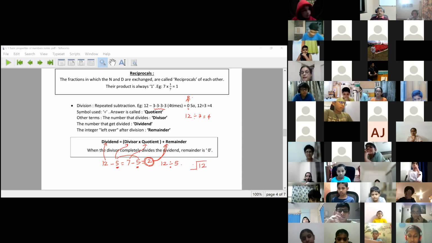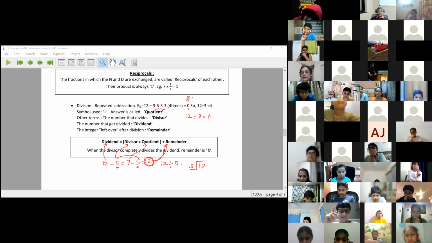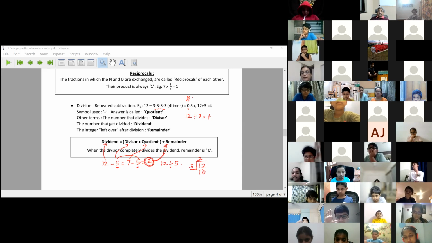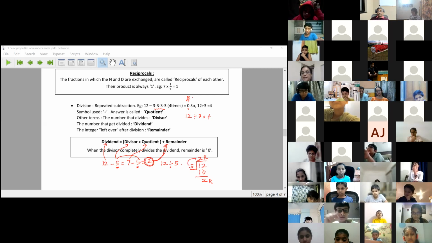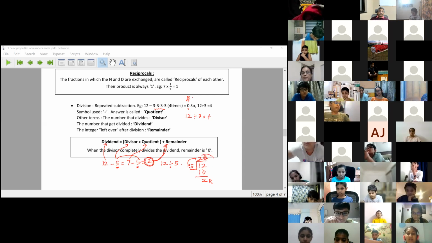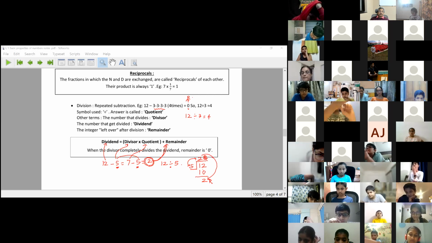We write division like this. This is the dividend which gets divided. This is the divisor that divides. Then the quotient, how many times I could divide. And the portion that remains undivided is the remainder. And when I multiply the quotient by the divisor and add the remainder, I get the dividend. 5 into 2, 10 plus 2 gives me 12.